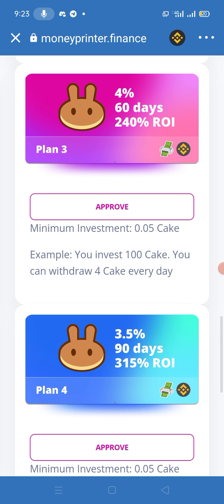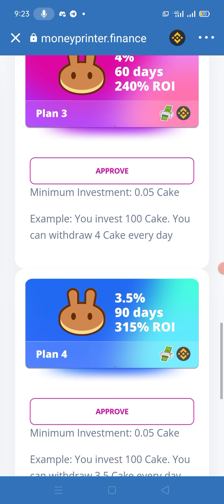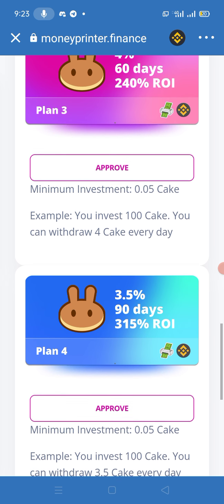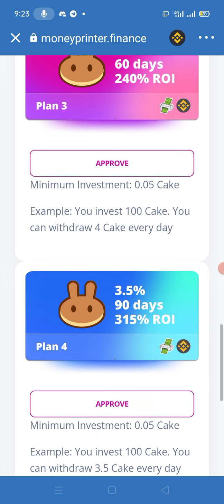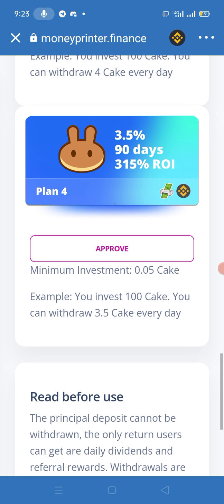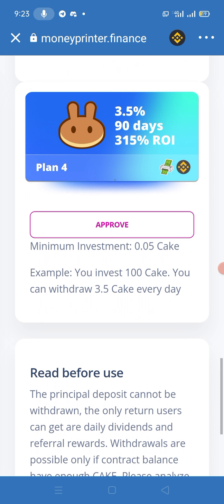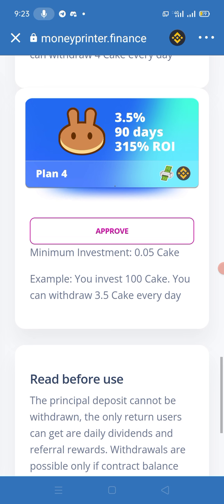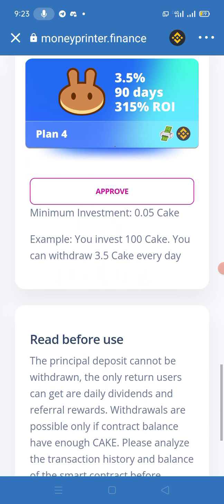If you invest 100k, then you can withdraw 4k every day. The minimum investment is the same in all plans, which is 0.05. You can also read their other plan, which is for 90 days, and you will be able to earn 3.5%. You will be able to withdraw 3.5k every day.